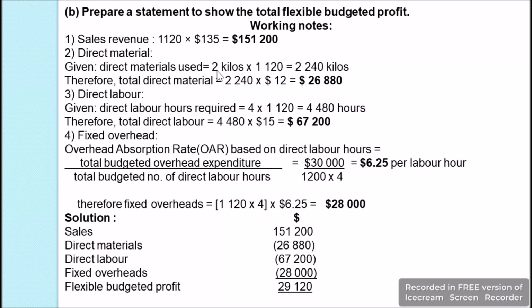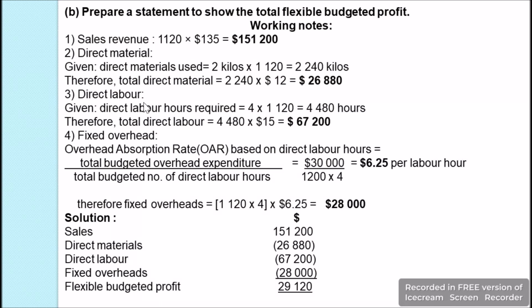For 1 unit we are using 2 kilos of direct material based on our budgeted estimation, and here we are producing 1,120 units, so multiplying with 2 kilos we get 2,240 kilos of direct material used, and for 1 kilo we are paying $12, so it will be 2,240 times 12, which is $26,880 total direct material cost.